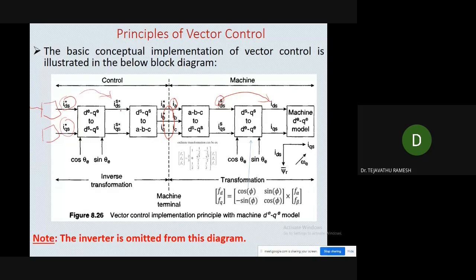Now the stationary reference frame IDS and IQS, which are two-phase quantities, will be transformed into three-phase quantities. Here we will use the inverse Clarke transformation. By using the inverse Clarke transformation, we can get the three-phase currents. If you compare this three-phase reference current with the actual current, we can generate the pulses. Those pulses can be provided to the inverter.